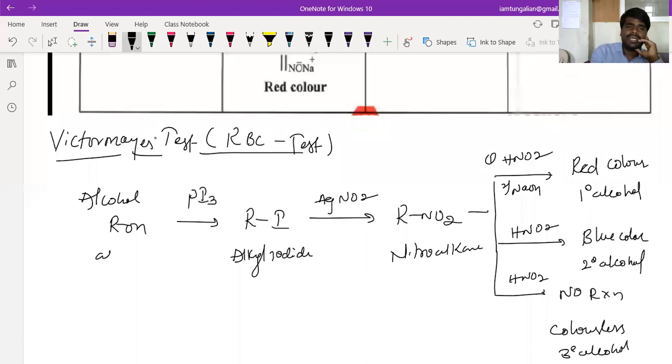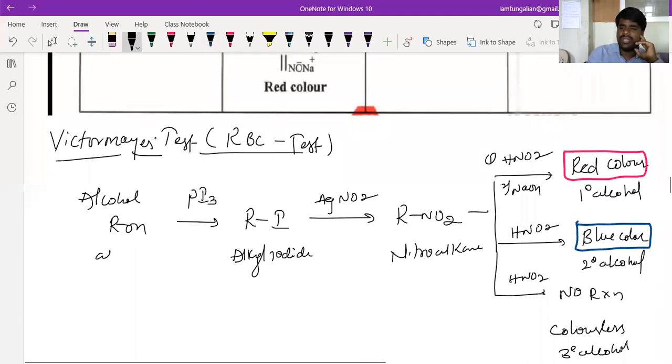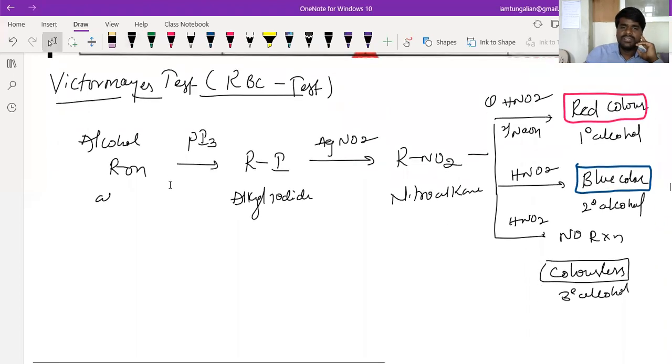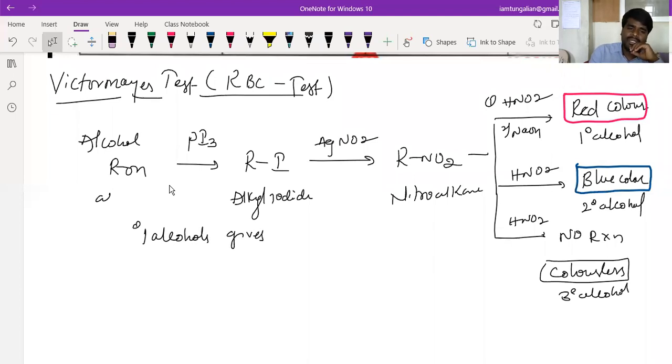See why I have called it RBC: primary alcohol will give red color, beta, secondary alcohol will give blue color, beta, and tertiary alcohol is colorless. What does RBC stand for, beta? Primary alcohols give what color? Secondary alcohol gives what color?